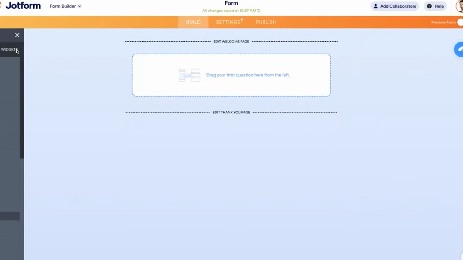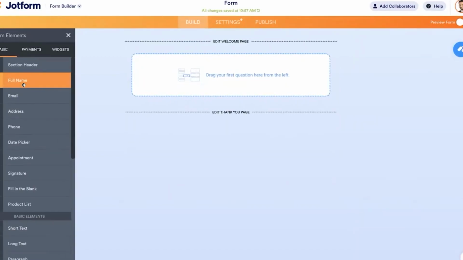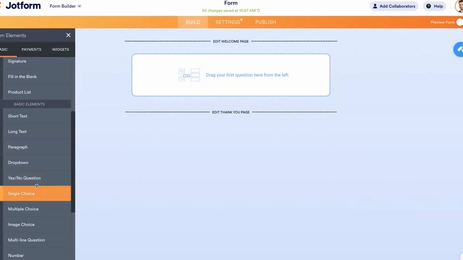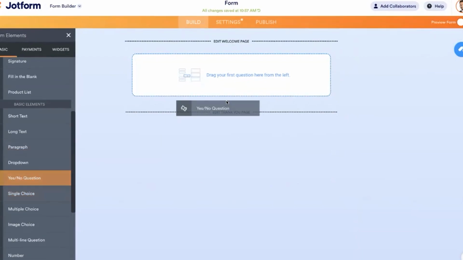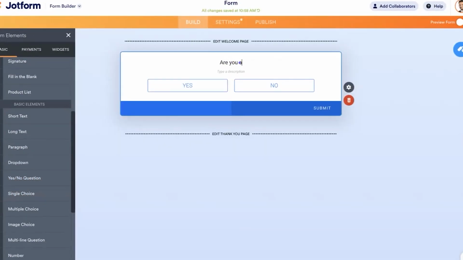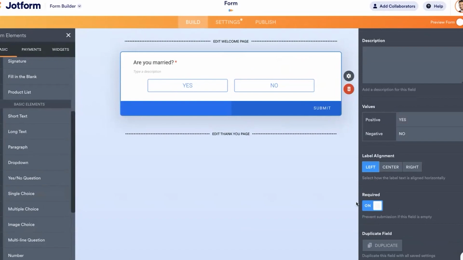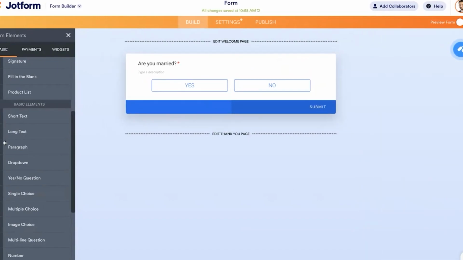And then on the left side, when you click on that, that's where you'll be able to add the type of form elements. So for most of us, if it's a yes or no question, I say, are you married? Very simple. Once I click on the form, I click on properties, then I'm able to make adjustments. I want it to be to the left. I want it to be required. That's how I'm able to do that. So that's for yes or no questions.